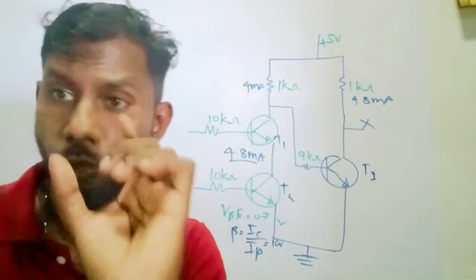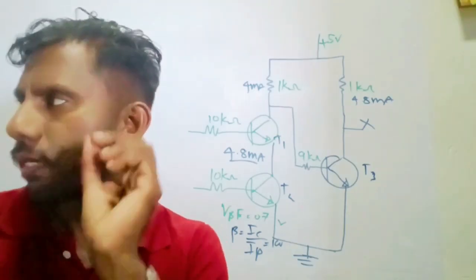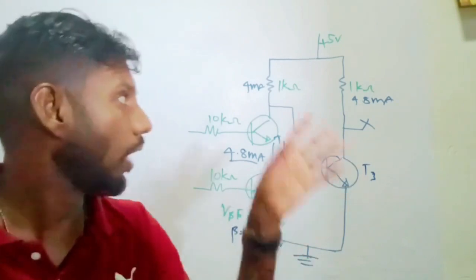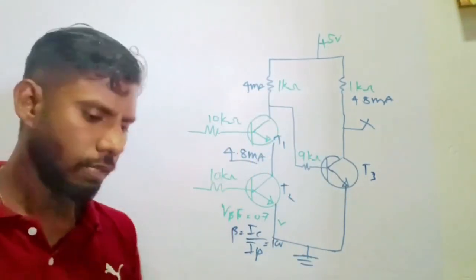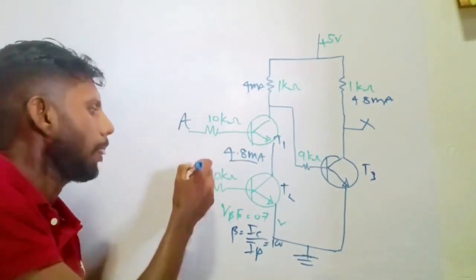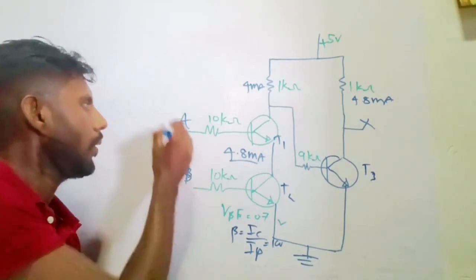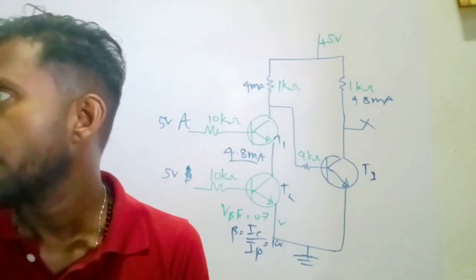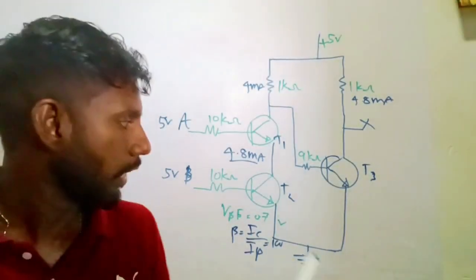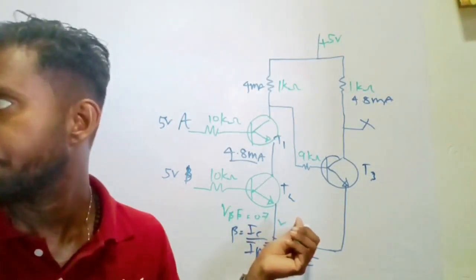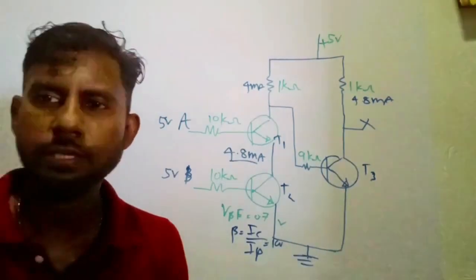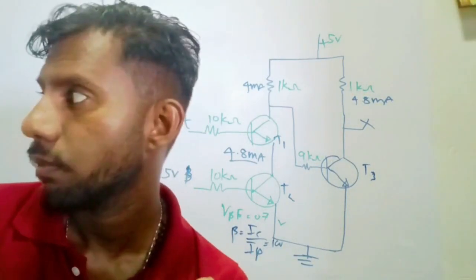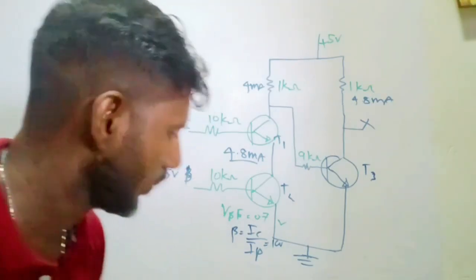Let's dive into the very first question. Consider the situation when both input A and B are at 5 volt. Here input A, here input B, both are at 5 volt. Calculate the base current of T2 here, hence show that T2 is in saturation mode.